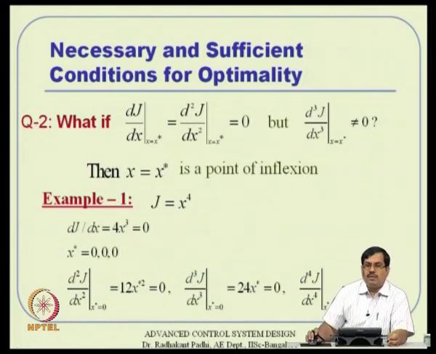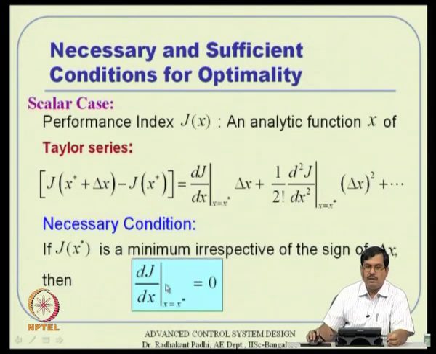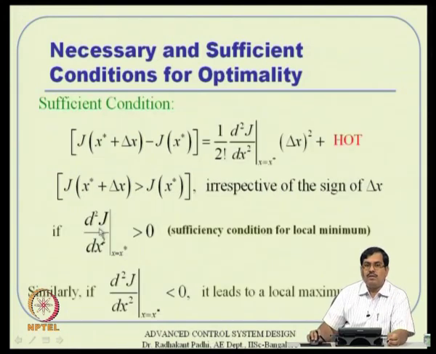So the idea here is, suppose you want to get a minimum or maximum, then first you apply the necessary condition, get the solution, and the x star values will pop up from there. For various x star values you check the second derivative condition. If it is either strictly greater than 0 or strictly less than 0, we are done.